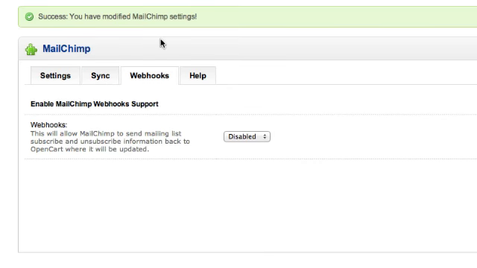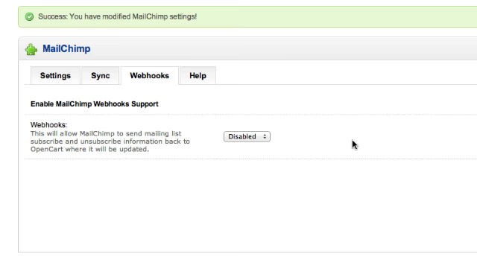One of the other features pretty unique to this module is the ability for webhooks to be enabled, or more specifically MailChimp webhooks. MailChimp webhooks enables MailChimp to communicate back to your OpenCart store.